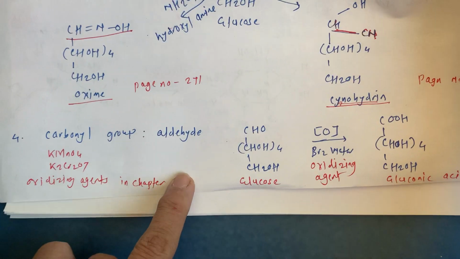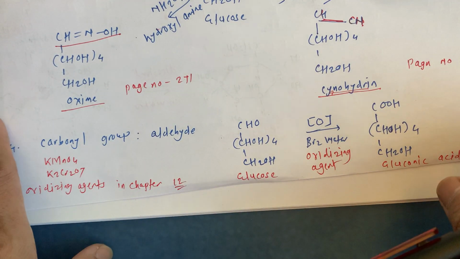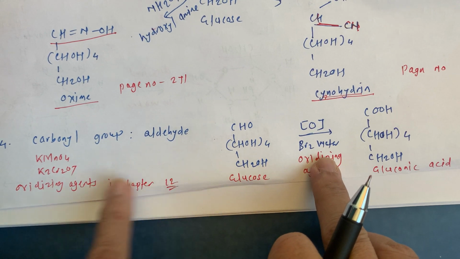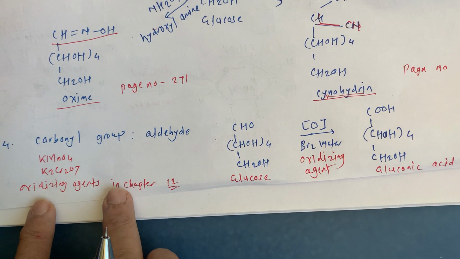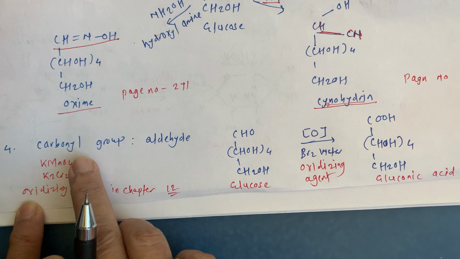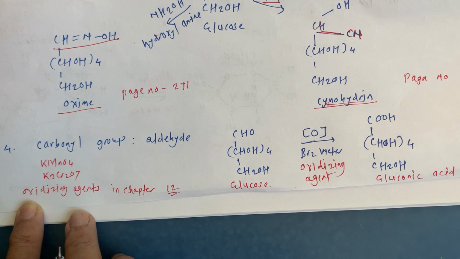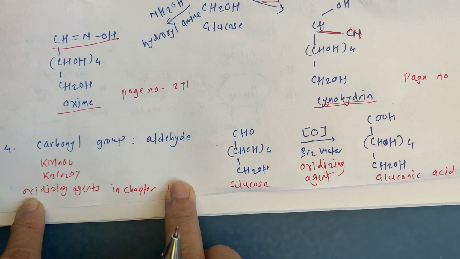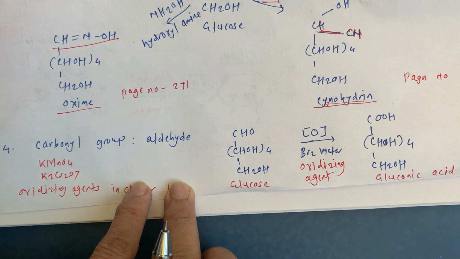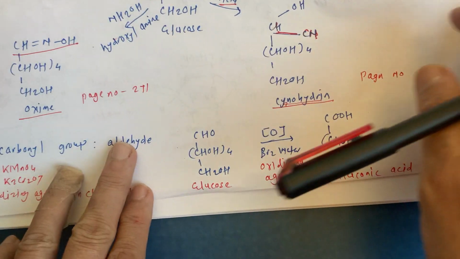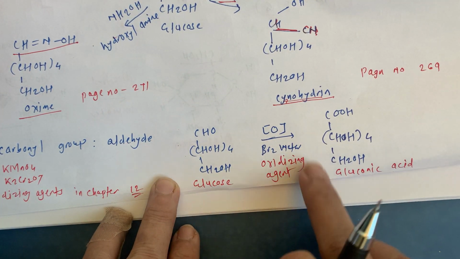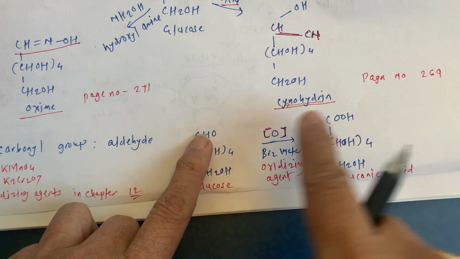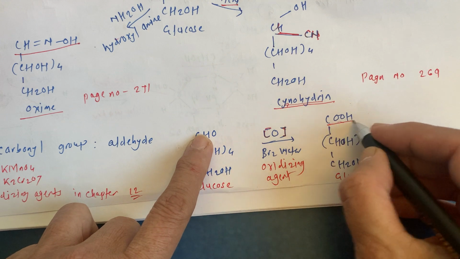And for that, the next test is the oxidation reaction. Up till now we studied so many oxidizing reagents in chapter 12, that is KMnO4 and K2Cr2O7. These are the oxidizing agents we used in chapter number 12, in the chapter on aldehydes and ketones. Now here we are going to use bromine water as an oxidizing agent. Here it is an oxidation reaction and we get a carboxylic acid group.